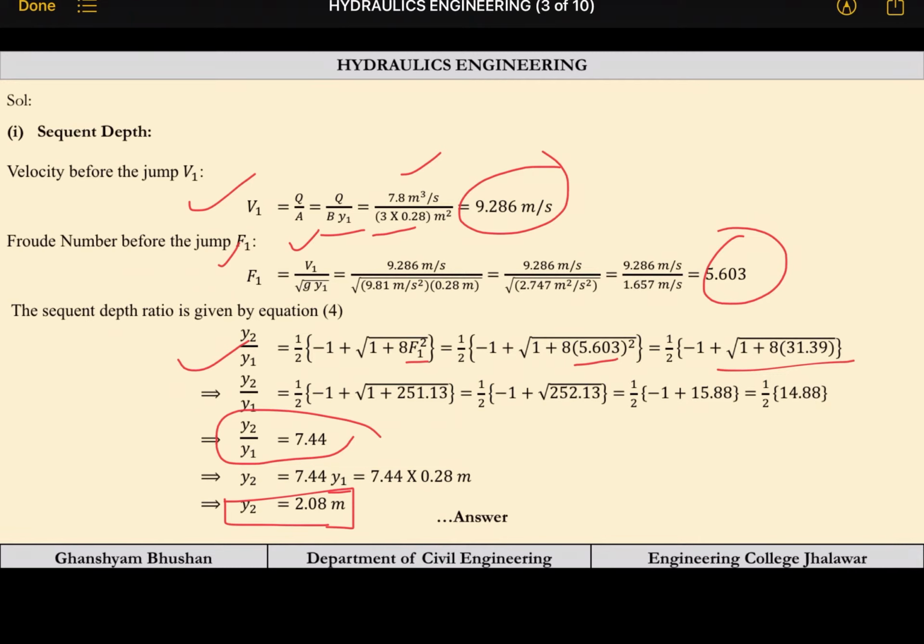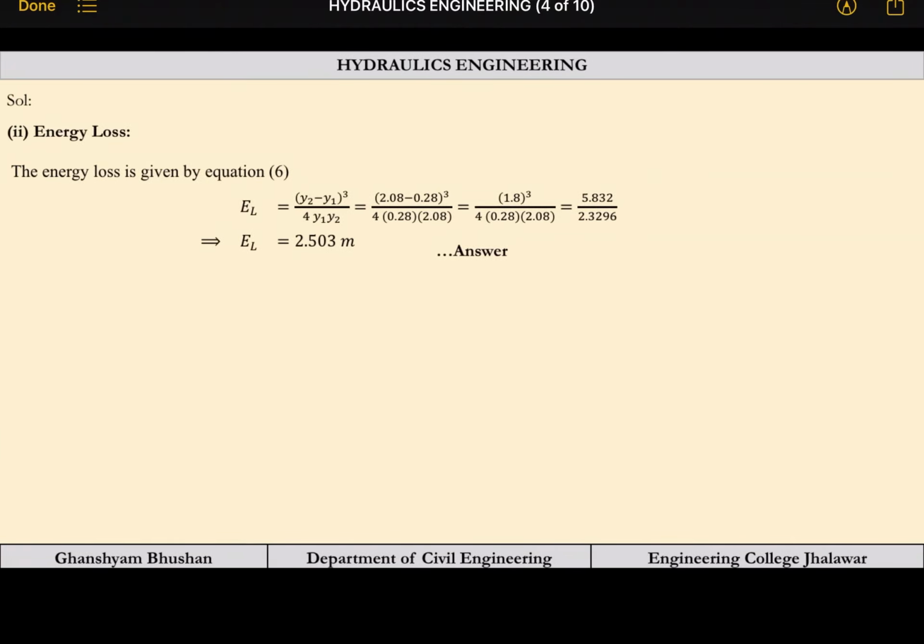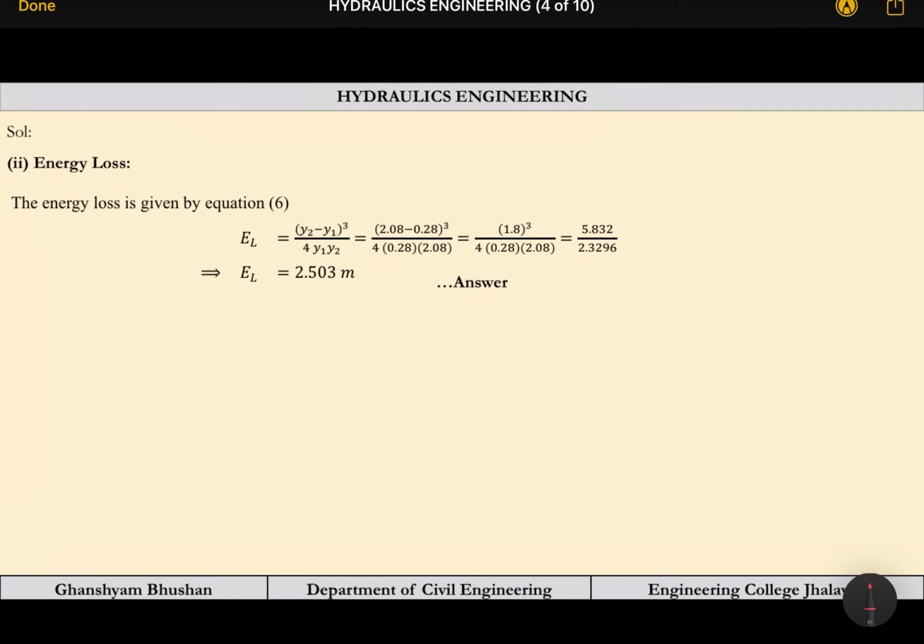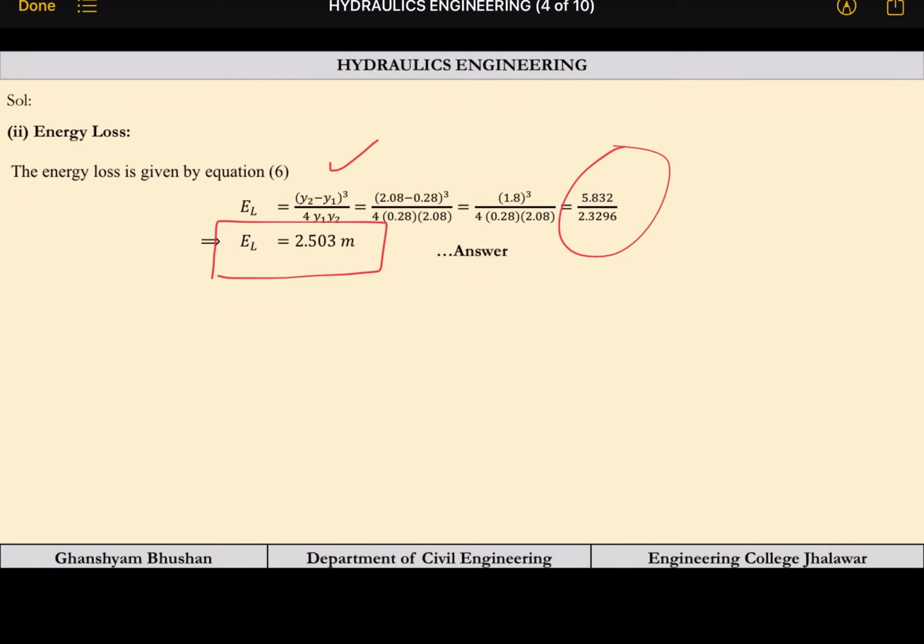Energy loss is nothing but y2 minus y1 whole cube by 4 times y1 into y2. So it is a very easy formula. 2.08 minus 0.28 whole cube by 4 into 0.28 into 2.08. So finally we get the energy loss, the head lost during the jump. Energy loss is 2.503 meters in terms of water head.